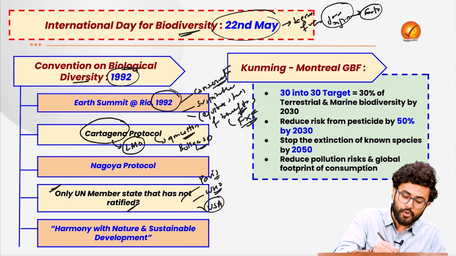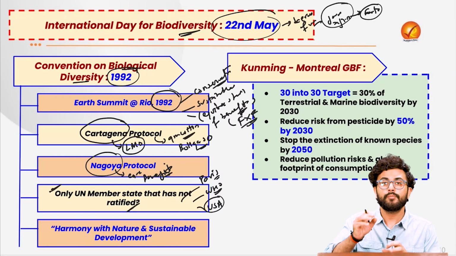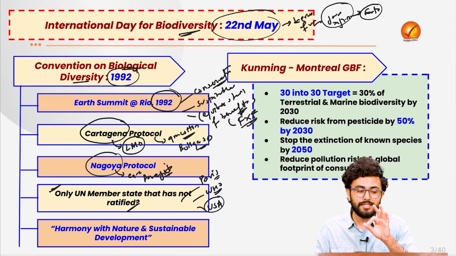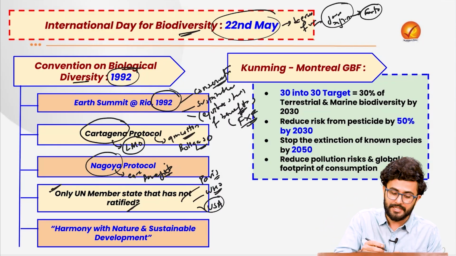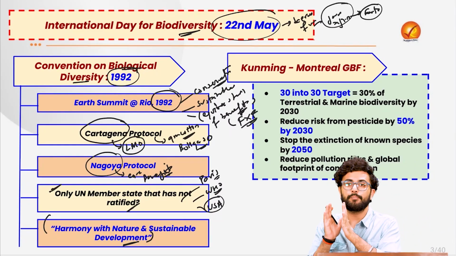Then there is the Nagoya Protocol, which basically deals with the equitable sharing of the benefits which are being derived from the genetic resources of such flora and fauna. Remember that this year's theme for International Day for Biodiversity is harmony with nature and sustainable development.